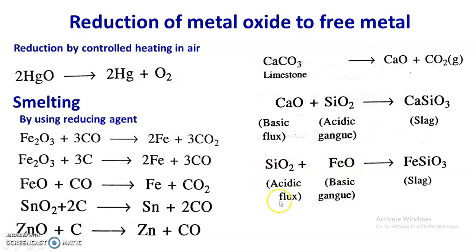Silica acts as an acidic flux to remove basic gangue, that is FeO. There is a formation of iron silicate, FeSiO3. So in this way, during smelting, metal oxide is converted into the desired metal, and gangue, acidic as well as basic, is removed by using flux.